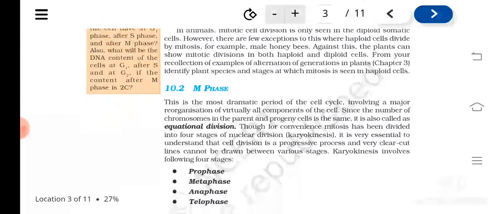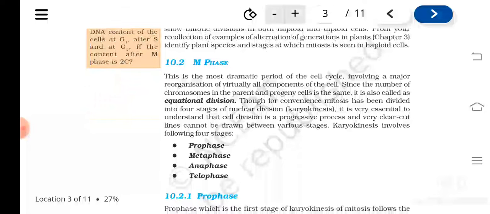And M phase has different stages like prophase, metaphase, anaphase and telophase. Okay, in prophase, what are the characters formed or can be seen? Metaphase, you can see all the chromosomes arranged in the center. Anaphase, chromosomes will be found at the poles.